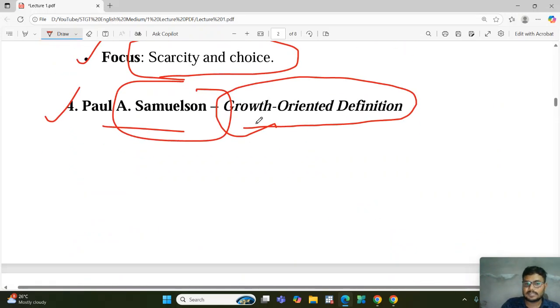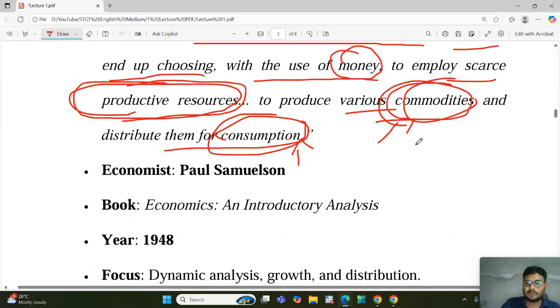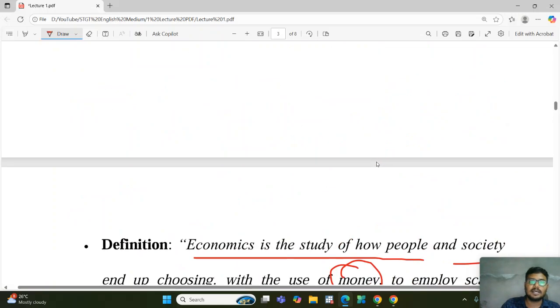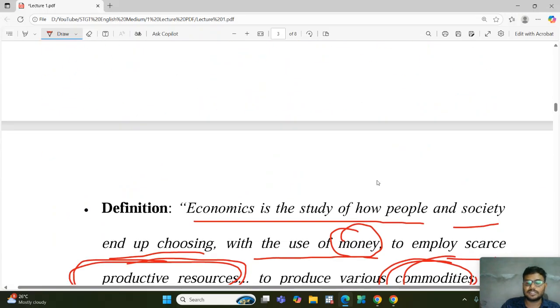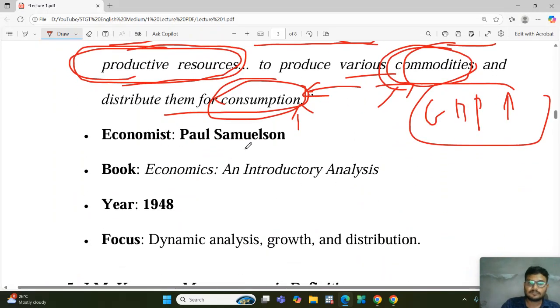And why is it a growth definition? Because whenever we produce many commodities and consume them, that participates in the economy, which will help to grow our GDP. That is why it is related to the growth definition.